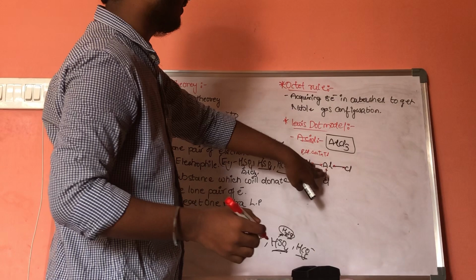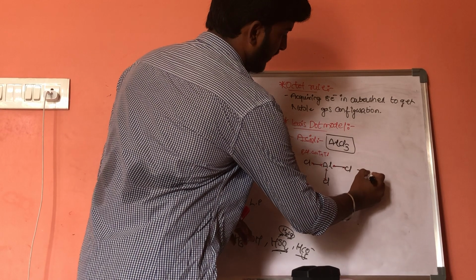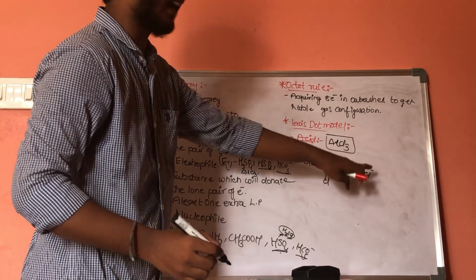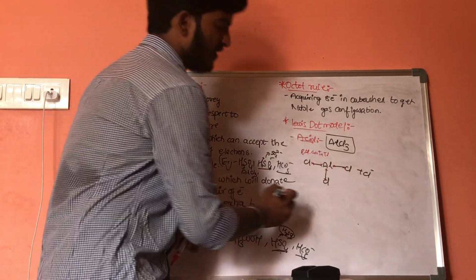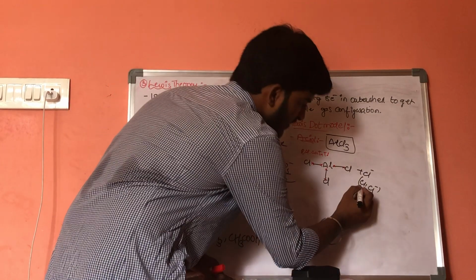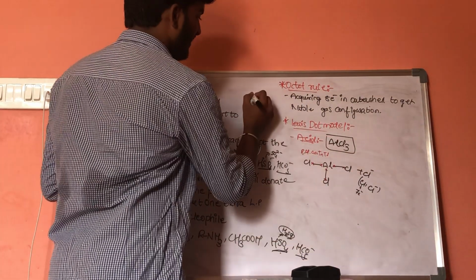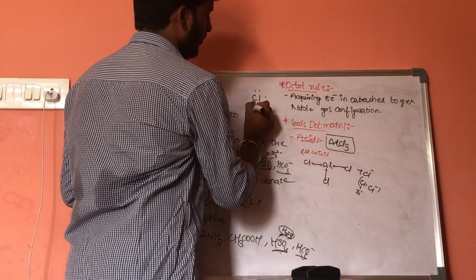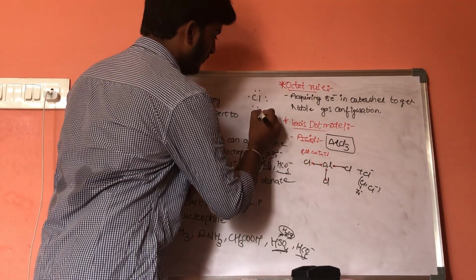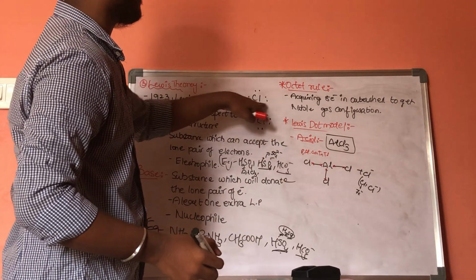So it must require 2 electrons. So as a result, when it reacts with Cl minus, there is one more difference between Cl and Cl minus ions. Cl contains 7 electrons around it, that is 1, 2, 3, 4, 5, 6 and 7, whereas Cl minus means 1, 2, 3, 4, 5, 6, 7, 8. It contains 8 electrons around the chlorine.